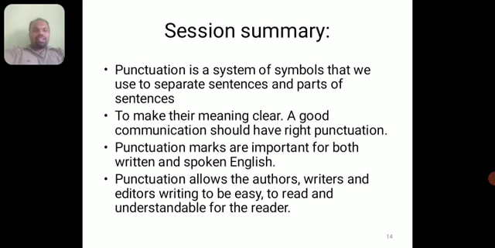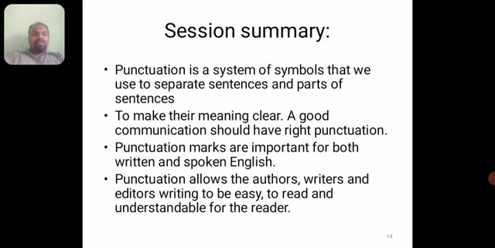Session summary. Let's look into the session summary, what we have discussed till now in this session. Punctuation is a system of symbols that we use to separate sentences and parts of sentences. So this is the meaning of punctuation, and also why we use punctuation: to make their meaning clear. A good communication should have the right punctuation. Without the right punctuation, that communication is not going to be complete.